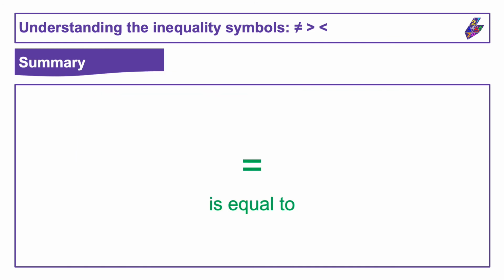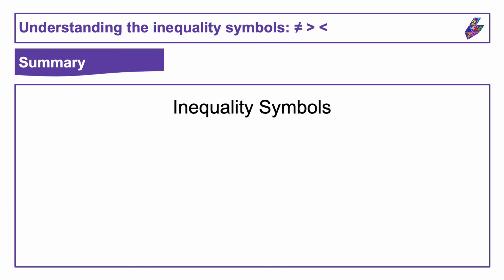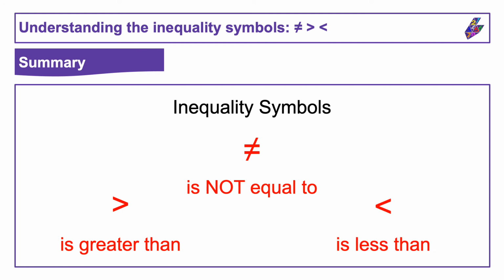So as well as reviewing the meaning of this symbol, is equal to, which is used in equations to show that whatever is on one side of the equal sign has the same value as whatever is on the other side of the equal sign, we've also looked at 3 inequality symbols. The is not equal to symbol shows when two values are not equal to one another. But we can also use the symbols is greater than or is less than if we want to give more information about the relationship between those values, instead of just saying they are not equal to one another.